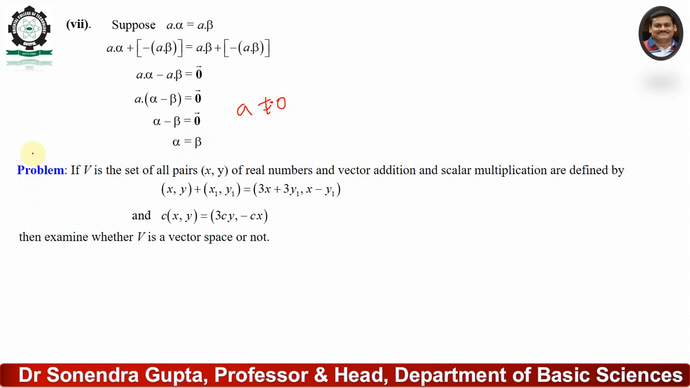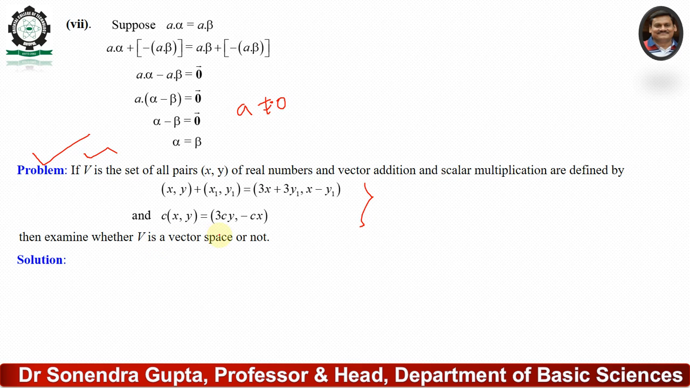Now we discuss one problem on the vector space. Suppose V is the set of all pairs x, y of real numbers. Vector addition and scalar multiplication are defined by: x, y plus x1, y1 equals 3x plus 3y1, x minus y1, and second, c times x, y equals 3cy, minus c x. Now we have to examine whether V is a vector space or not.